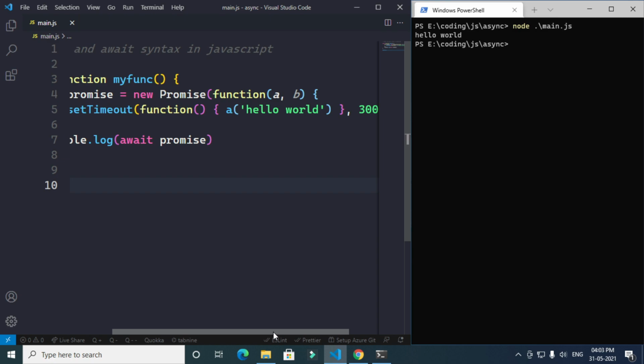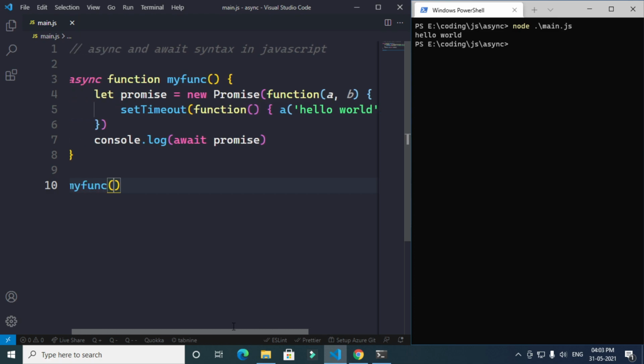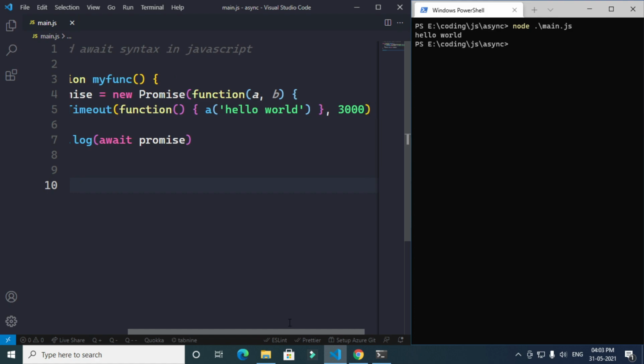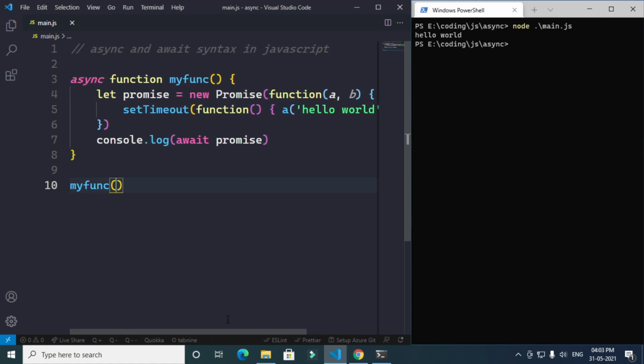It comes built in, and it works well with async and await. After that, we ran the hello world in 3 seconds, and after that we logged the promise. You need to use await. If you don't give await, we'll get an error.